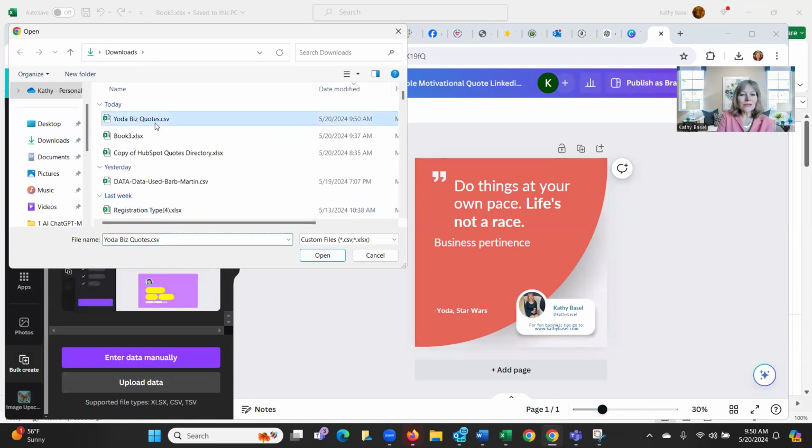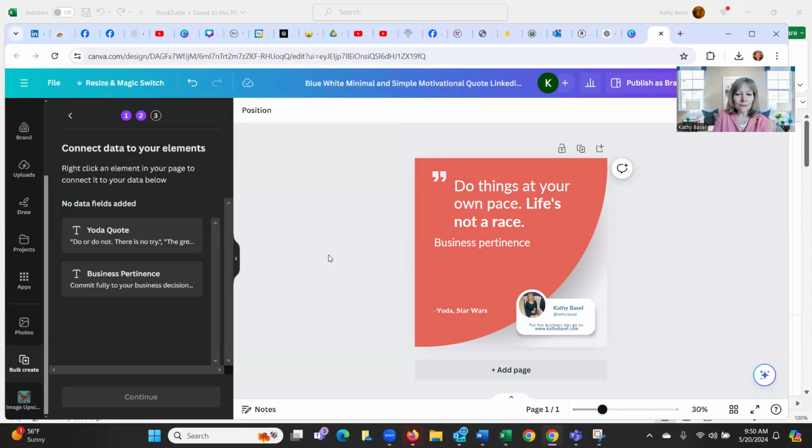There's our Yoda business quotes. So basically it's saying, okay, I'll upload the data. What file do you want us to use? So we've gone to my downloads folder and here's the Yoda business quotes that we just created. So I'm going to hit open. And now it's going to say, okay, here's the two columns. They follow the format in our Excel sheet, Yoda quote and the business preference.